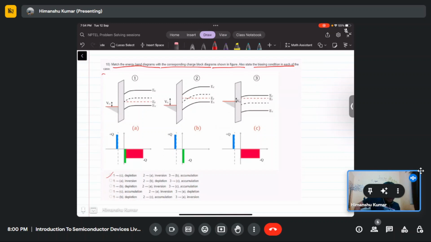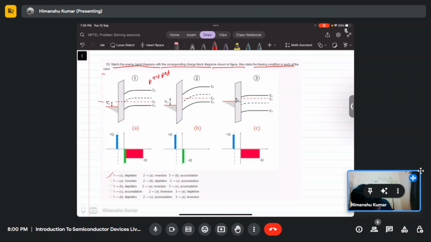We assume here three cases. Let's analyze the first case. This is a p-type substrate, and here the Fermi level is above this.